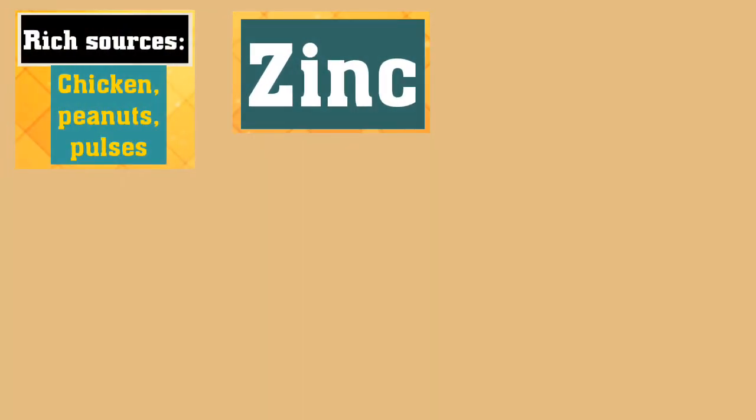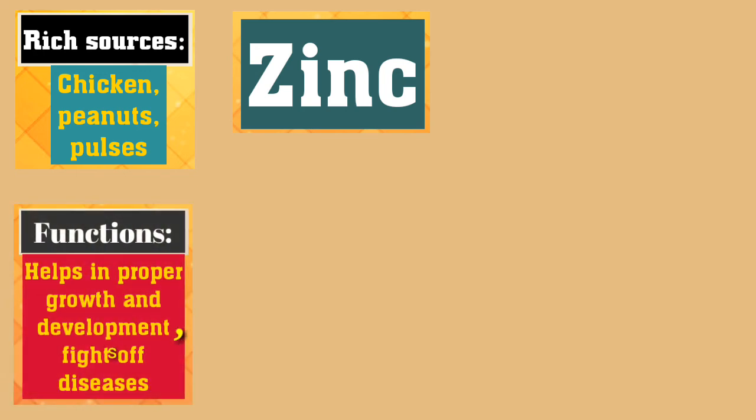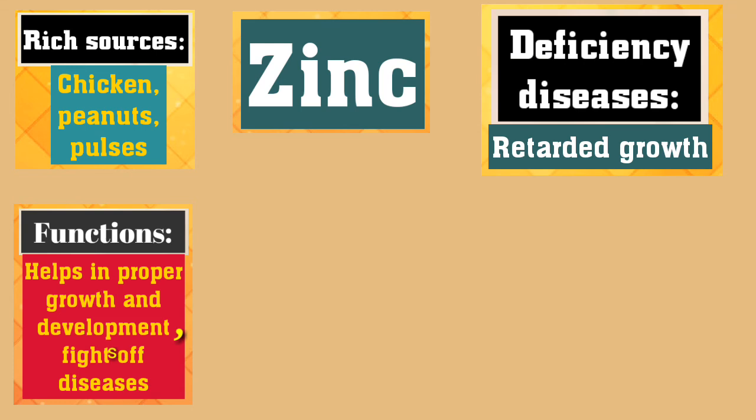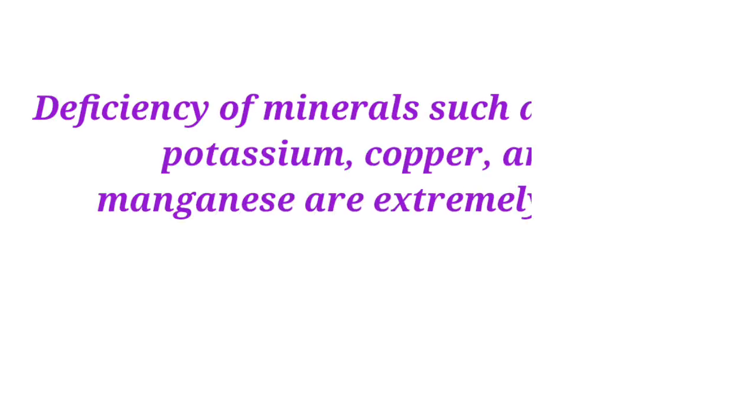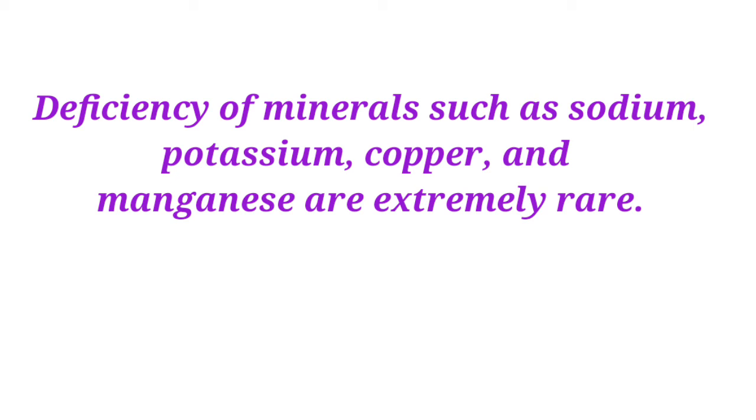And the next micromineral is zinc. The rich sources of zinc are chicken, peanuts, and pulses, and its functions are helps in proper growth and development and fights off diseases. Retarded growth is the deficiency disease. Its symptoms are diarrhea and pneumonia. Pneumonia will affect especially children. Deficiency of minerals such as sodium, potassium, copper, and manganese is extremely rare.